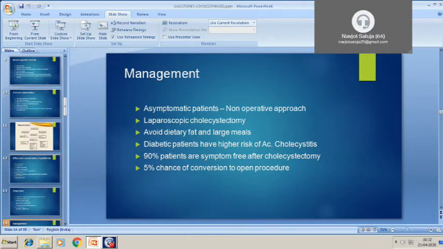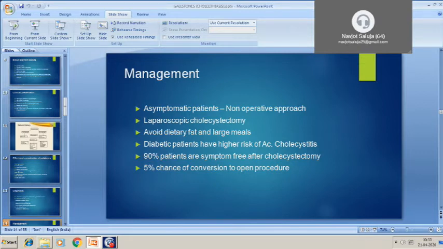So coming to the management, in asymptomatic patients, we already know that a non-operative approach is preferred, and in symptomatic patients, treatment is surgery, and laparoscopic cholecystectomy is the gold standard for gallstones. Nowadays, very rarely is open cholecystectomy done, even in village areas. Most commonly, laparoscopic cholecystectomy is done.